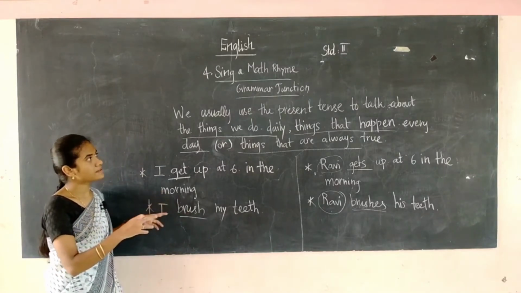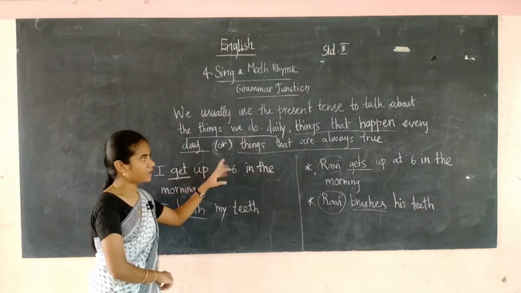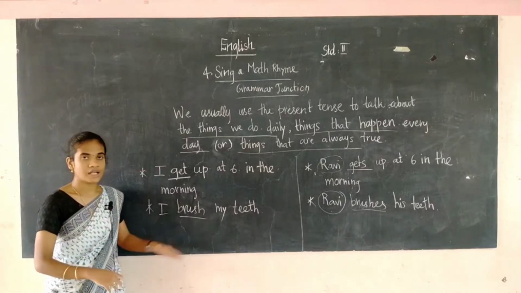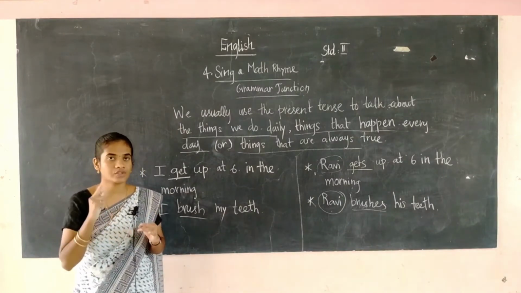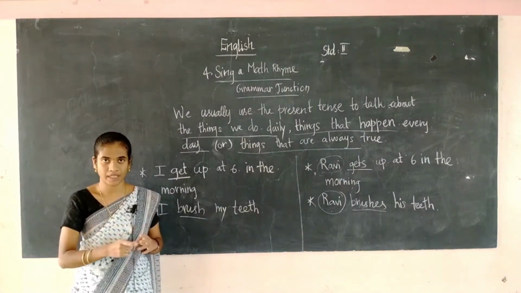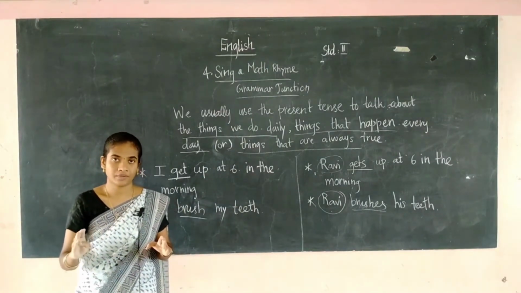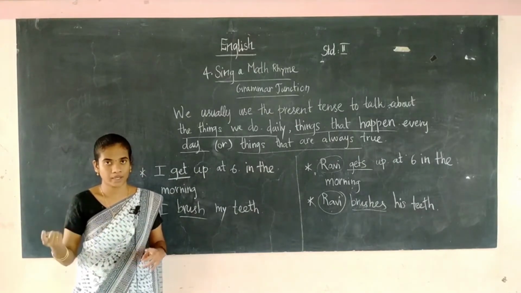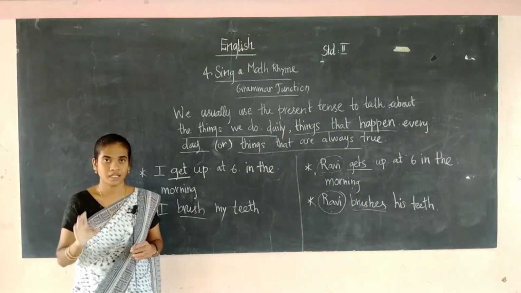For the present tense, we usually use it for the things we do daily, things that happen every day, or things that are always true. For this we have to use only the present tense. Okay, students, are you clear with this? You have to remember that for he, she, it and for the singular noun we have to add s or es to the verb. This is the first point, and the second point is we don't add anything to the verb for I, you, we, they or a plural noun. We no need to add anything. So these 2 points are important. Just keep them in your mind.